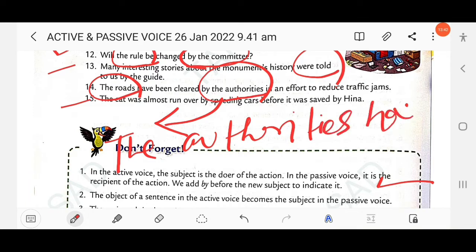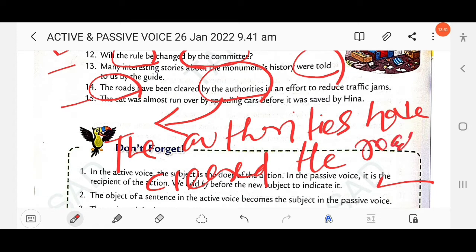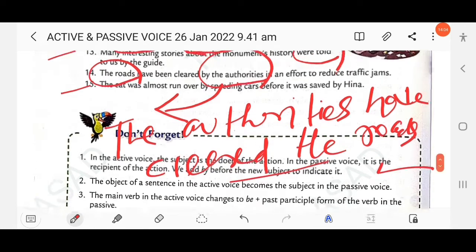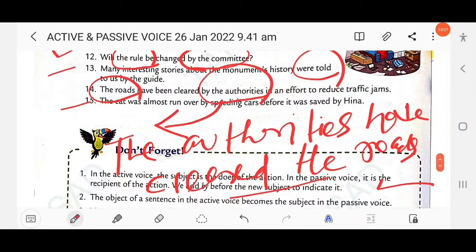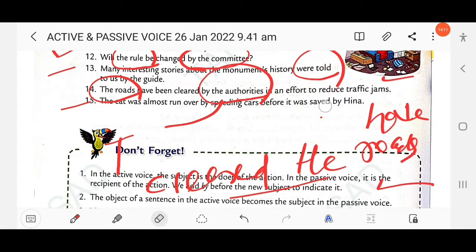Present perfect. The authorities have cleared the roads in an effort to reduce the traffic jams. Okay, clear?